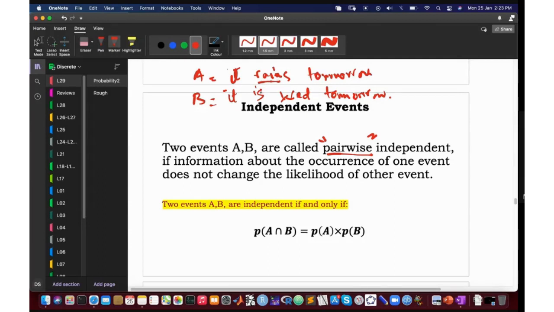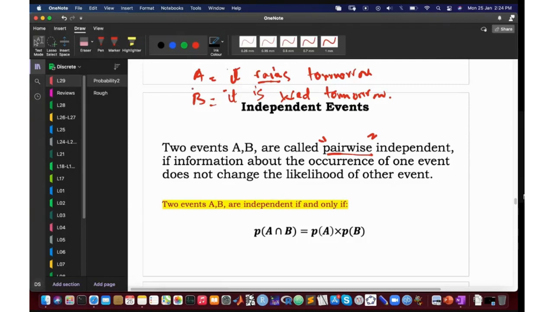Okay, so I would say कि जो event A है वो event B के ऊपर depend नहीं कर रहा. Okay, similarly जो event B है वो event A के ऊपर depend नहीं कर रहा. अगर मैं आपको बता भी दूँ कि कल Wednesday है for 100% sure, so it won't change the fact कि whether it's going to rain tomorrow or not. Okay, there are other factors which rain depends on.